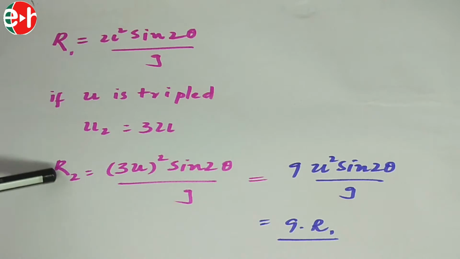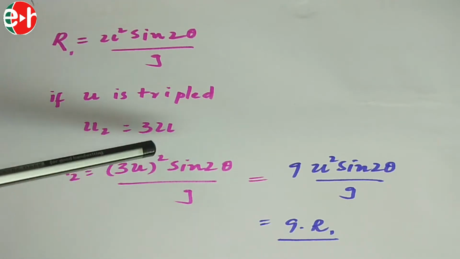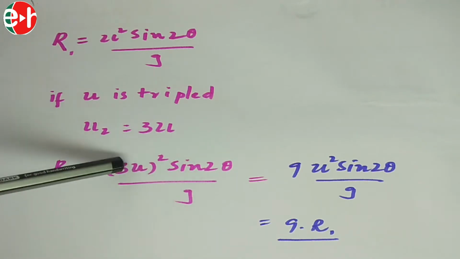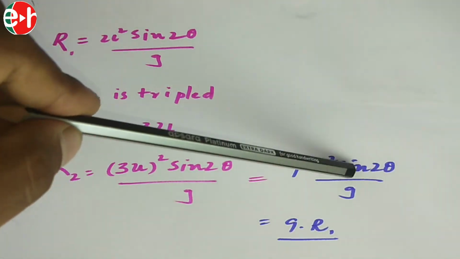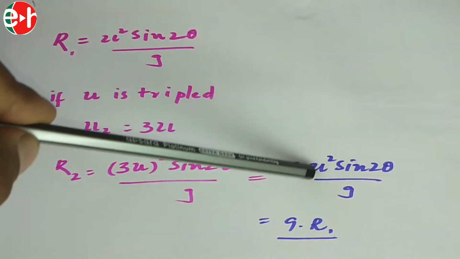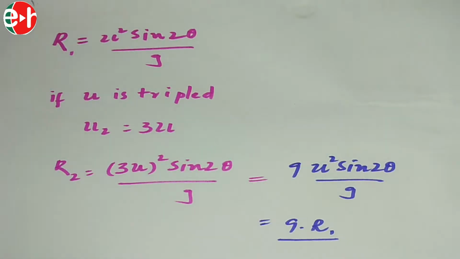What about the range? R2 is equal to, in place of u I can place (3u) whole square into sine 2 theta by g. Now this is 9u square into sine 2 theta by g, as it is. It is nothing but the original R, or R1. So it is 9R1, which means the range will be 9 times.